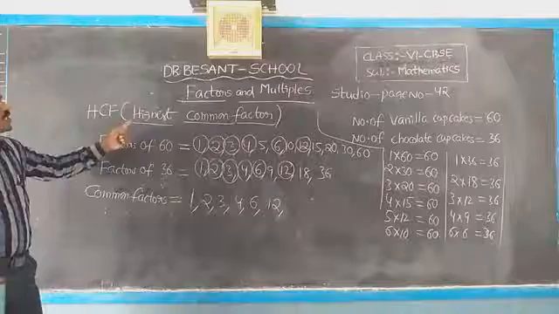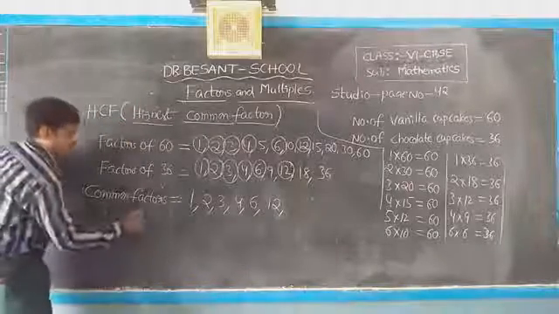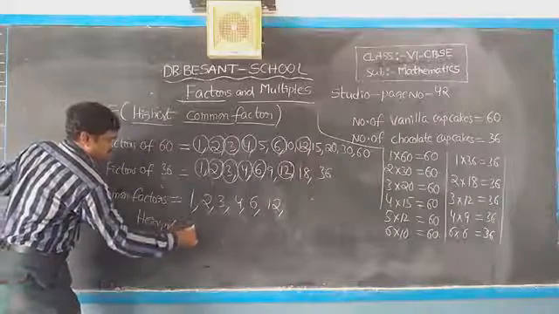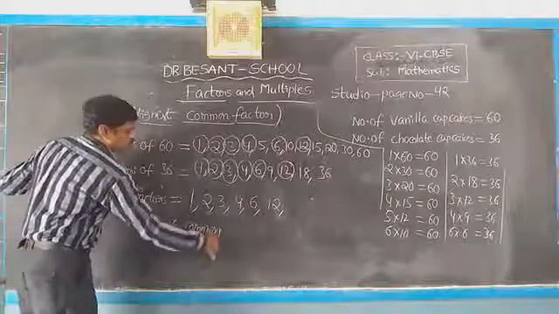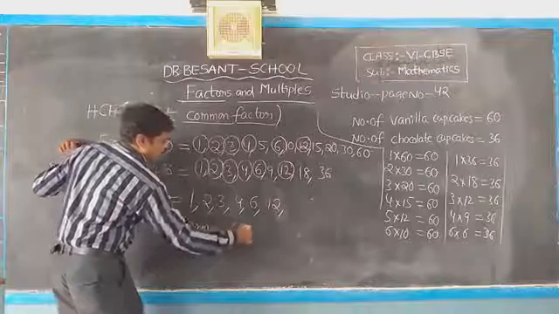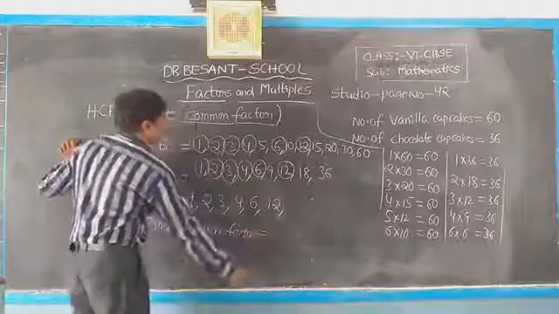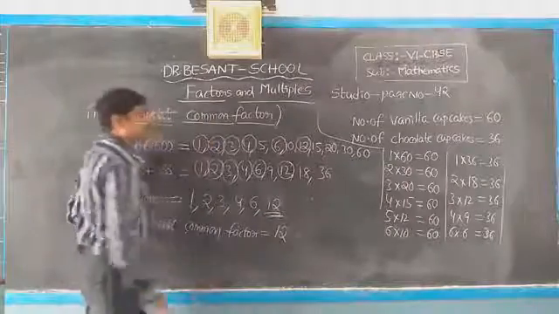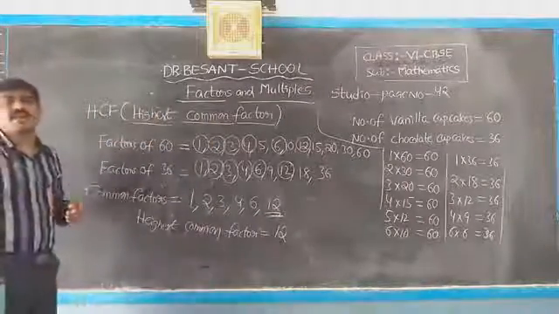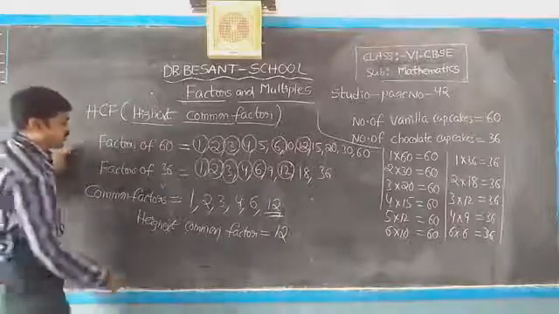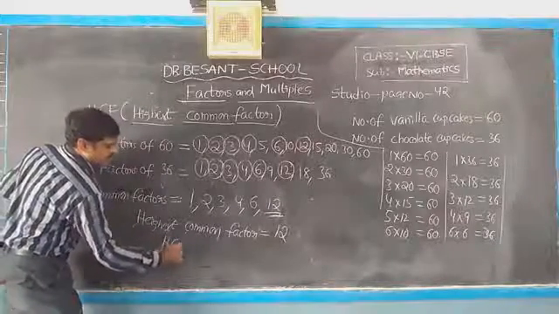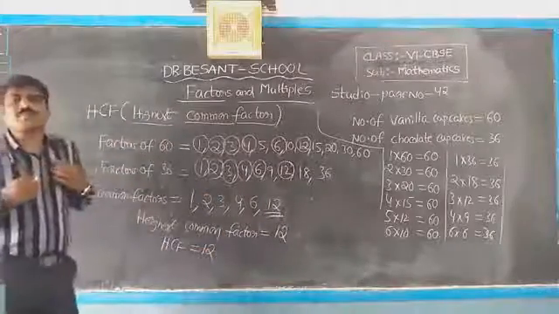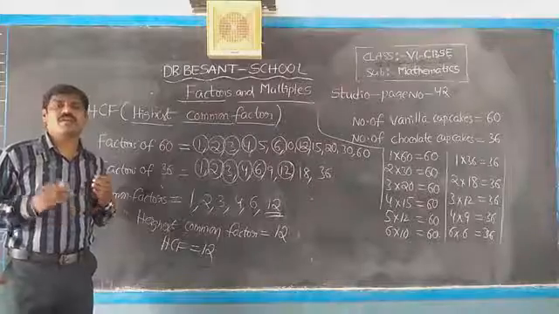Okay, now the highest common factor. What is the highest common factor? It is equal to 12. So HCF is equal to 12. Okay, so from this what we have learned.